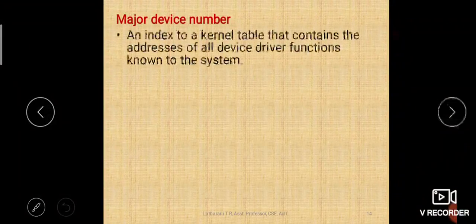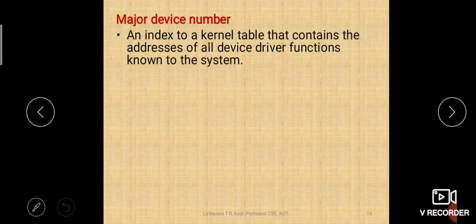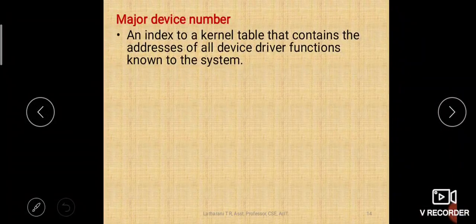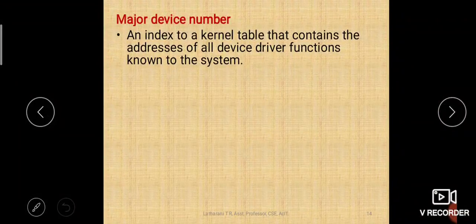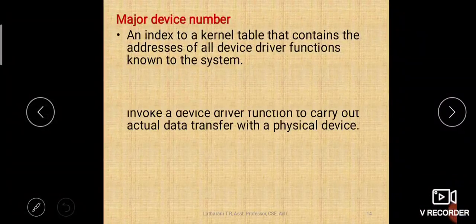What is this major device number? It is an index to a kernel table that contains addresses of all device driver functions known to the system. We discussed what a device driver is, right? A device driver is a software program which will make the hardware devices function. So for all the device drivers connected to the devices of your system, the kernel maintains a table of those indexes.